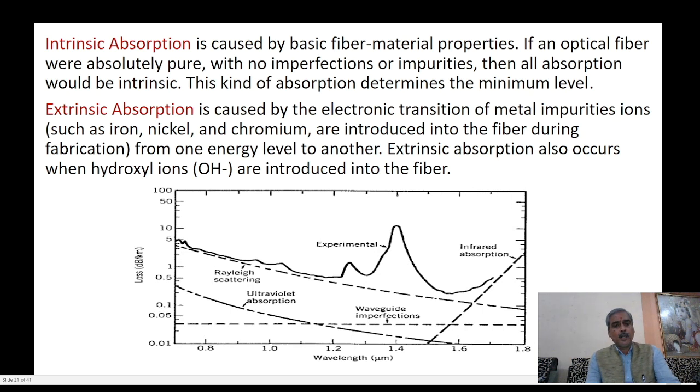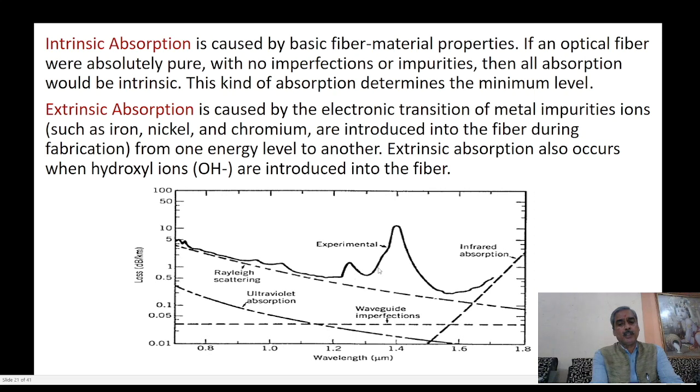We find extrinsic absorption in this graph, where we plot loss versus wavelength. In the x-axis, we take loss in decibel per kilometer. In the y-axis, we take wavelength in micrometer. In this graph, we find some small peaks. In the first curve, we find some small peaks.